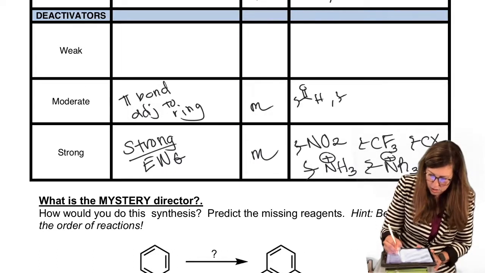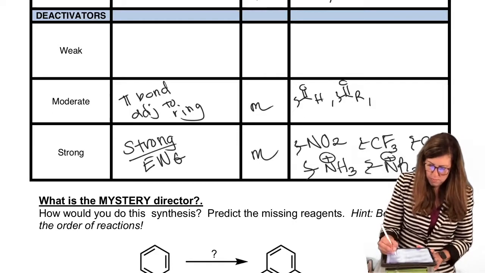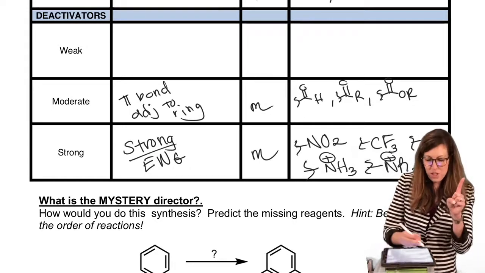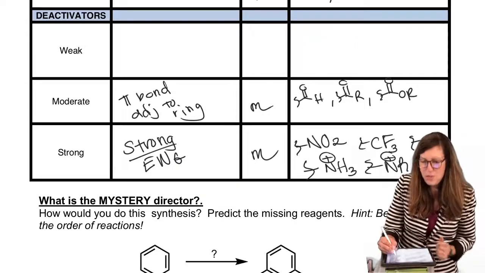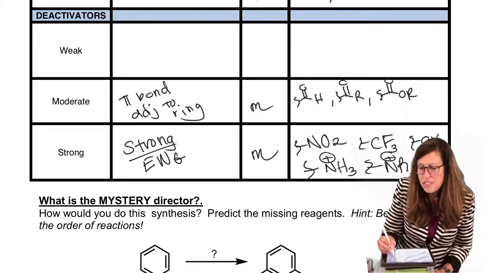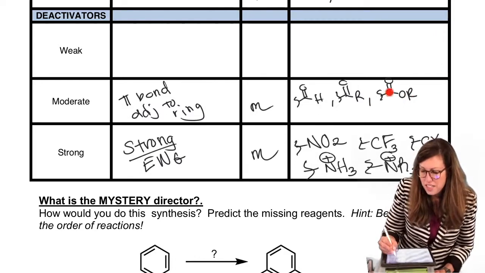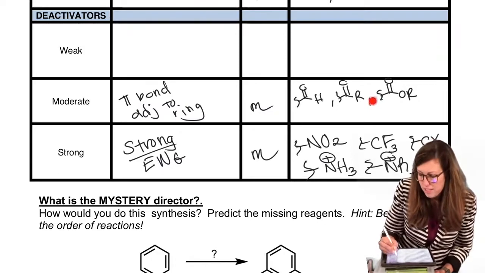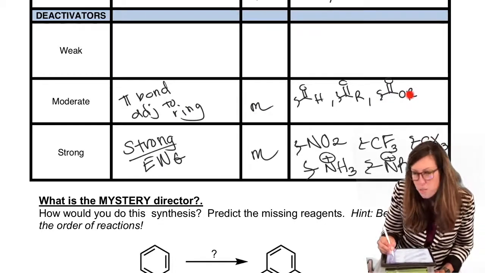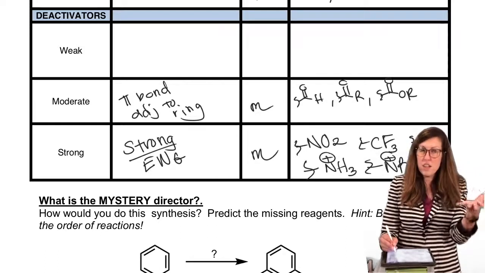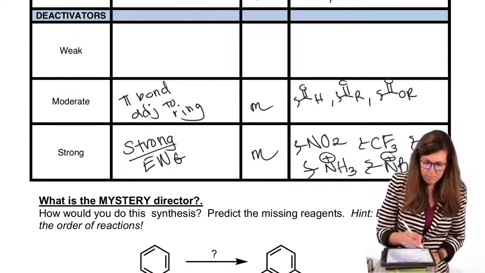Aldehydes. This time I'll draw more of them out. Ketones. Esters, but be careful, esters connected the other way. We drew esters on here already. If the ester is connected at the oxygen to the ring, it's electron donating. If it's connected at the carbon of the carbonyl to the ring, it's electron withdrawing, right? Because it sees the carbonyl first, not the lone pair on the oxygen first. So flip the ester around, and you change its electron directing ability.